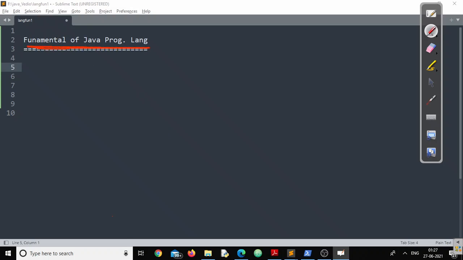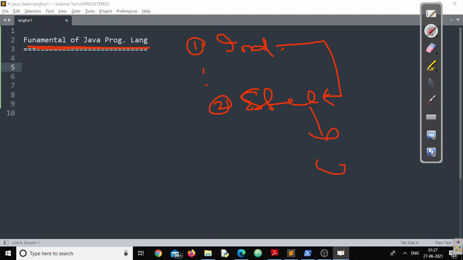Inside this fundamental language, we'll start from the individual logical unit, and we'll end up with writing statements in Java. So our journey will start from individual logical unit and end at creating statements so that we can create applications after that. So let us complete up to this point, then we'll think about creating applications.